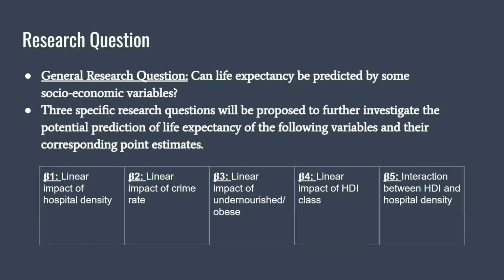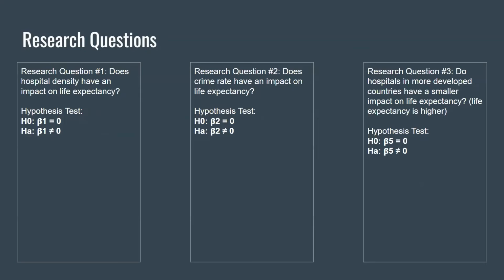Our general research question: can life expectancy be predicted by some socioeconomic variables? For variables, we use beta 1 as the linear impact of hospital density, beta 2 as the linear impact of crime rate, beta 3 as the linear impact of undernourished and obese, beta 4 as the linear impact of HDI class, and beta 5 as the interaction between HDI and hospital density. There are three specific research questions that will help us further investigate the potential prediction of life expectancy from the above mentioned variables and their corresponding point estimates.